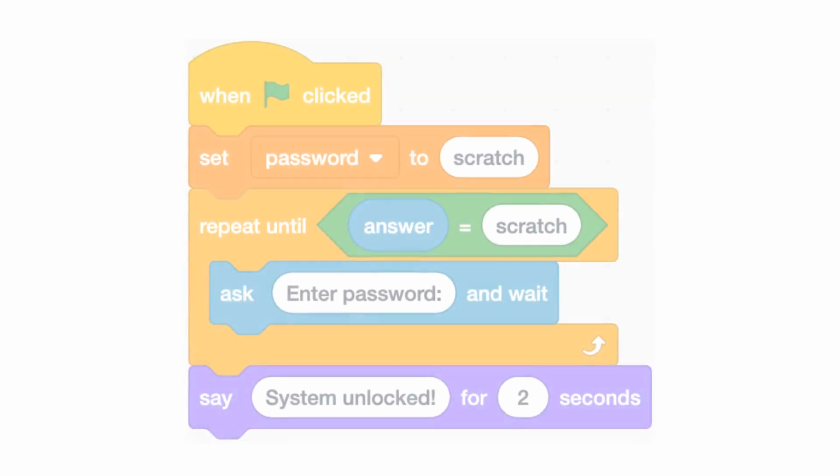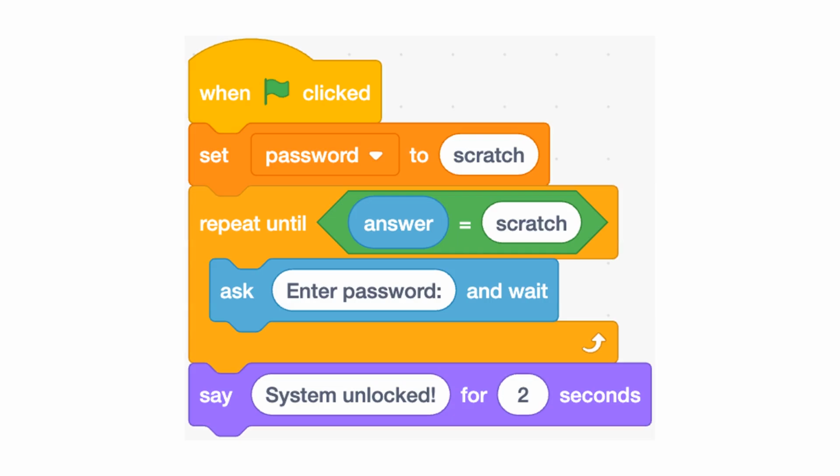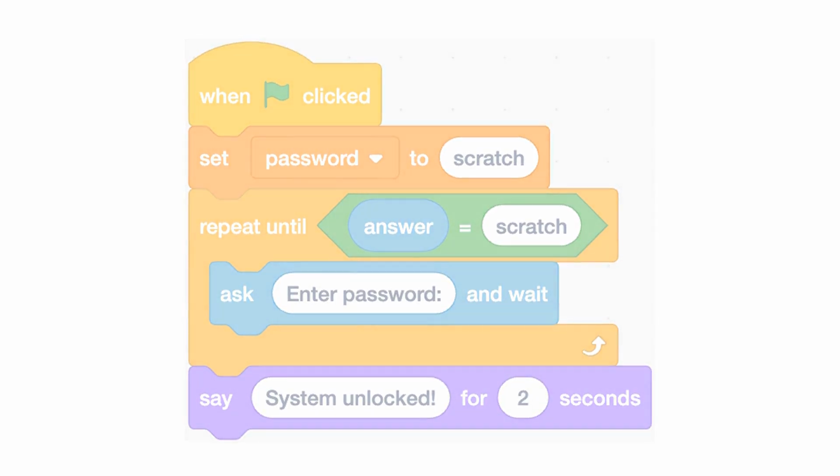In general, we always start with when green flag clicked. Then we initialize our variables with starting values. Next, we get input from users with ask and wait. Then we process that information using conditions or loops. Finally, we show our results with say blocks. This pattern works for almost every program.